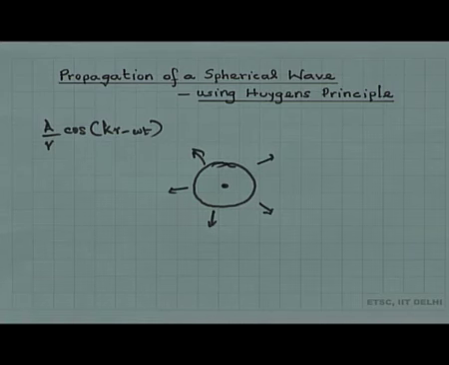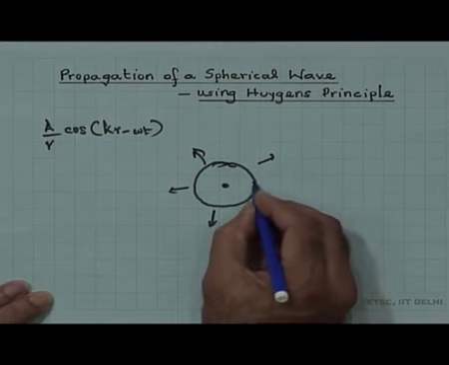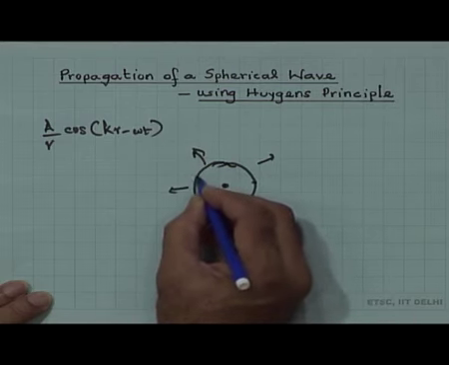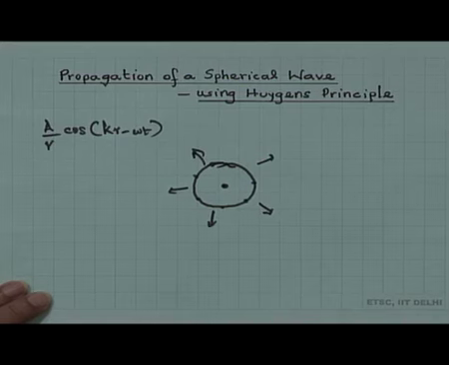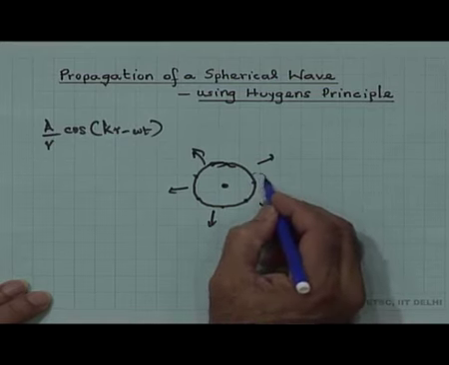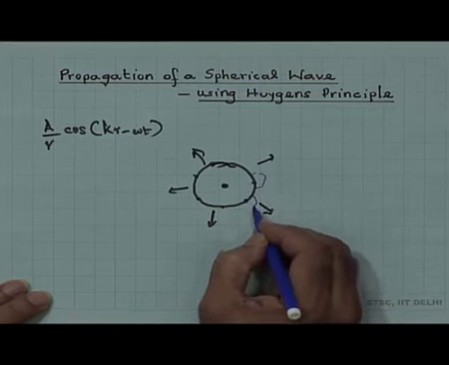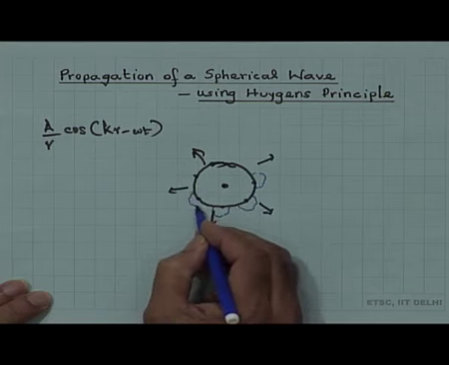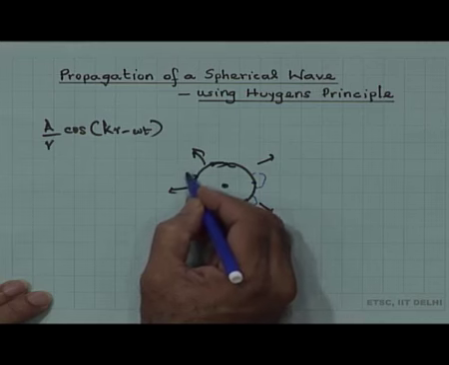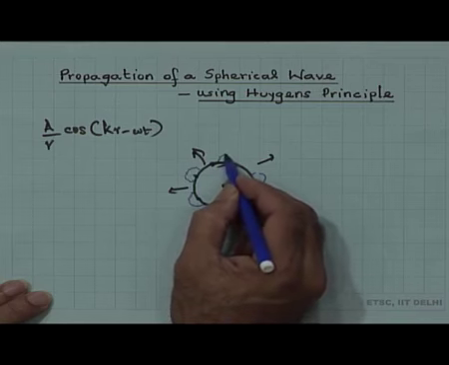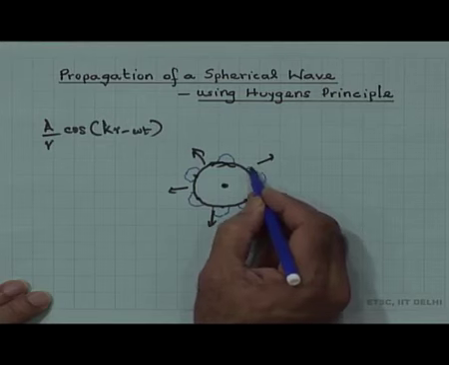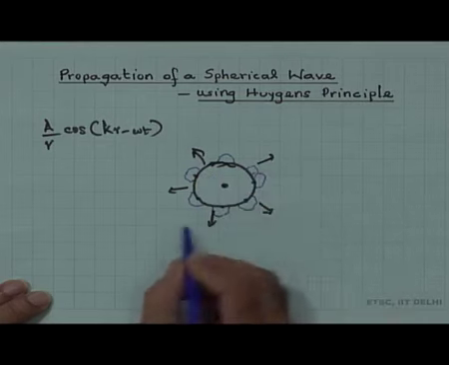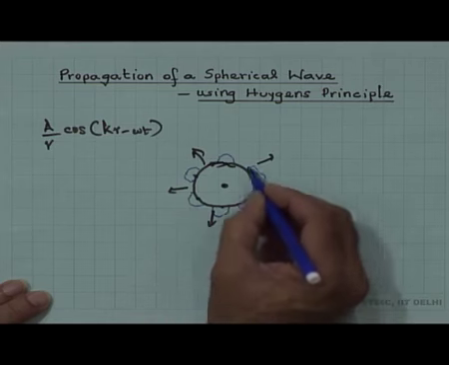According to Huygens principle, let me use a different color here. We consider point sources on this, and then these point sources give out secondary wavelets. I am showing the forward half, because the secondary wavelets propagate outward in the forward direction, because the k is in this direction, and according to Huygens the amplitude will be present only at the tangent.